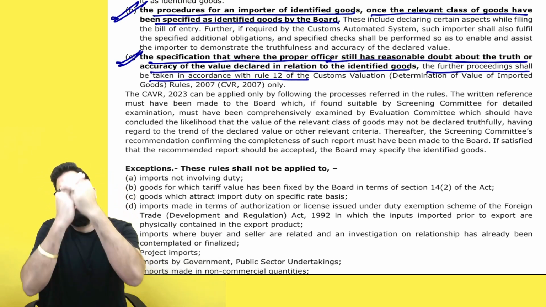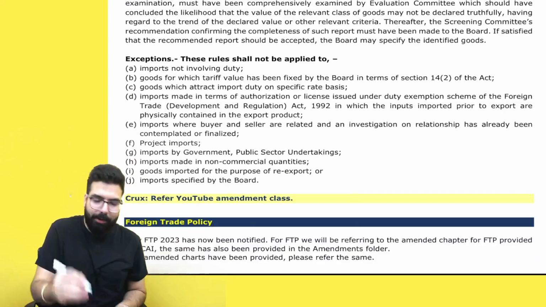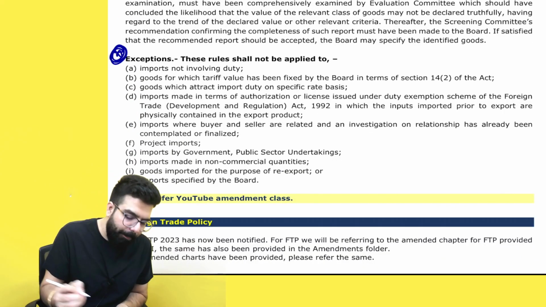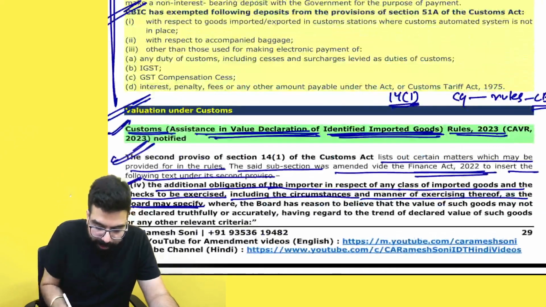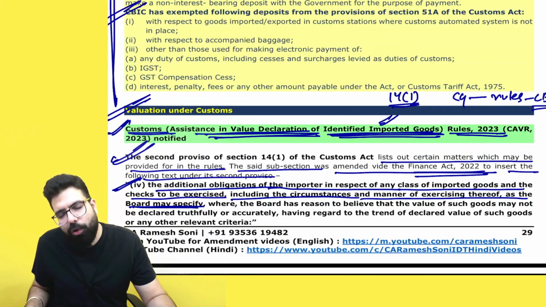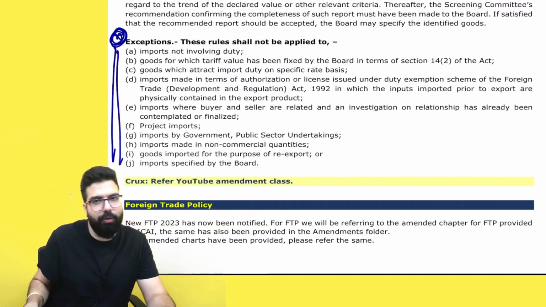It means the officer can go ahead and apply the custom valuation rules. But one point which I want you guys to remember over here is that the Customs Valuation (Determination of Value of Imported Goods) Rules are not applicable in certain scenarios, and they can go ahead and ask you this in the exam.